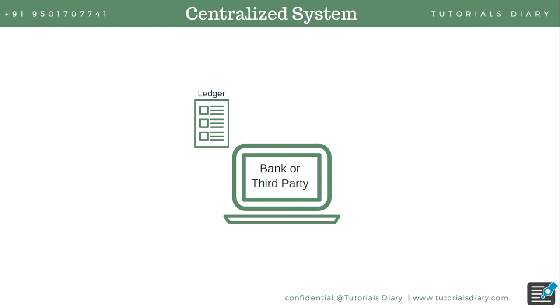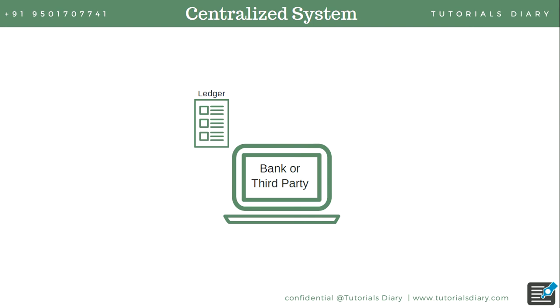So what is the issue with this central system nowadays? The issue is that you have to trust a centralized authority which you really don't know. If you remember the example of 2008, when there was a big issue with all kinds of big banks, they were not able to repay the money of the people who had deposited it in their bank accounts. These are the kinds of challenges we have with a centralized system.